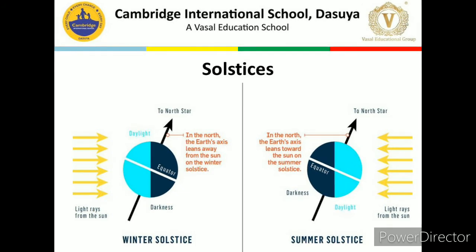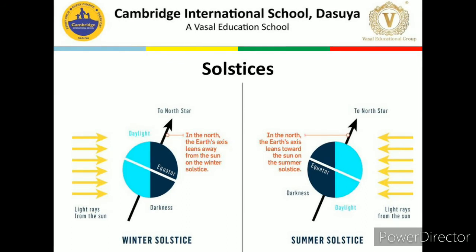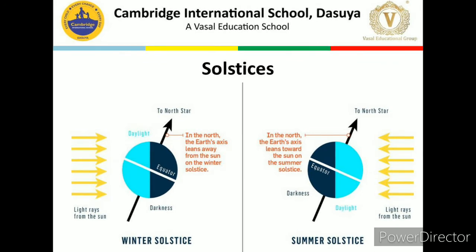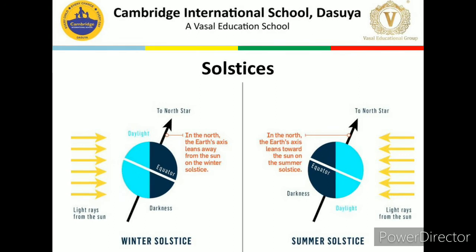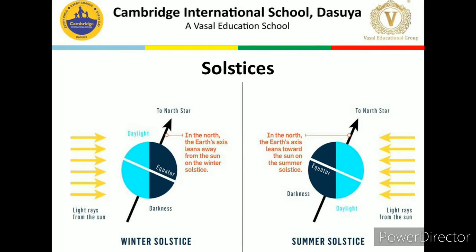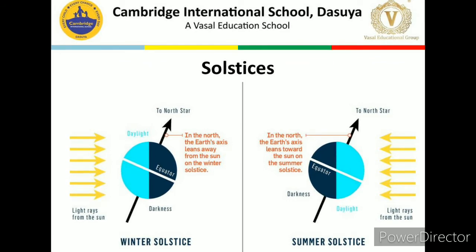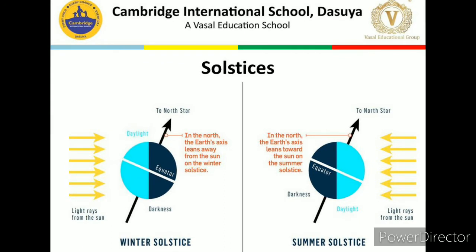As you can see in the summer solstice, the north pole is tilted toward the sun. These yellow arrows are the sun rays. So this north pole is tilted toward the sun, and the sun rays are falling directly upon the Tropic of Cancer, meaning in the northern hemisphere.